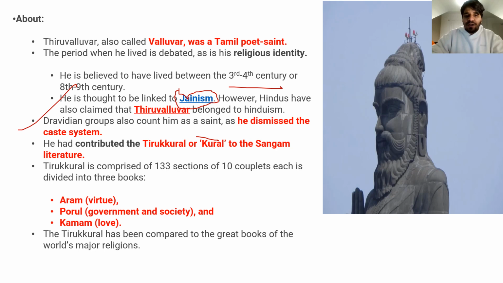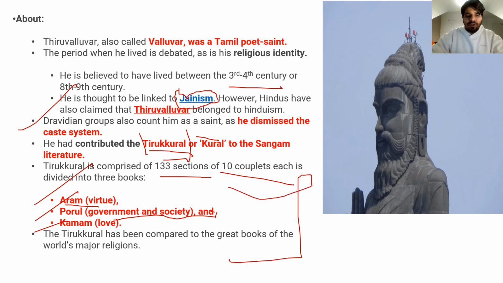And he has contributed the Thirukkural. Thirukkural is a very important text in Sangam literature, right? Thirukkural consists of 133 sections and 10 couplets each, divided into three books. One book is Aram, which means virtue. The second book is Porul, which means government and society. And the third is Kamam, that means love. Aram, Porul, and Kamam are the three major books of Thiruvalluvar. So Thirukkural has been compared to the great books of the world's major religions.